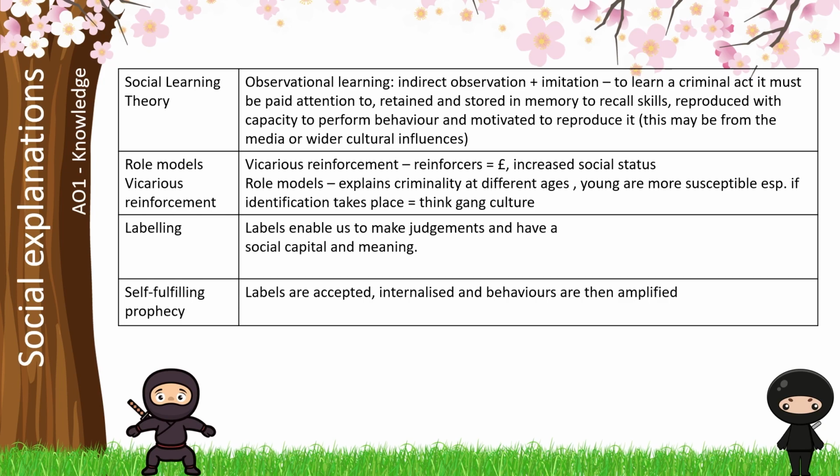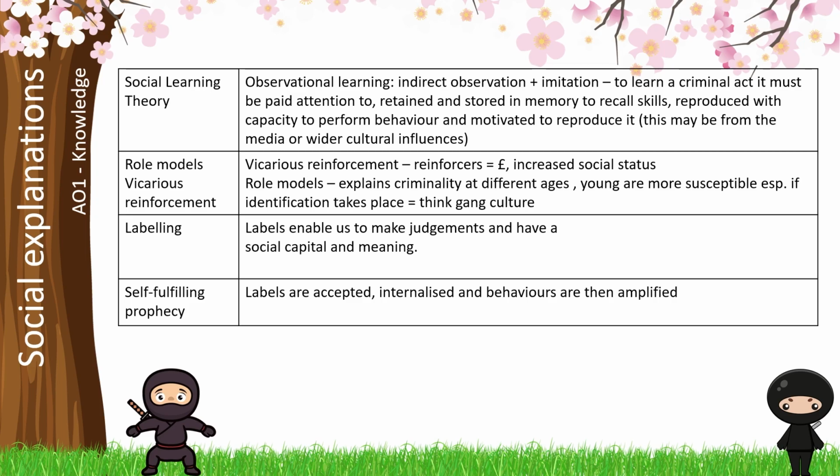Actually, when we're talking about social explanations, we're thinking about explaining the key terms in lots of different social explanations. Be careful here, because social learning theory is in learning theories in paper 1, but it's in social explanations on paper 2. We want to be making direct links from our key terminology, attention, retention, reproduction and motivation, to criminal behaviour. We also want to be thinking about role models and vicarious reinforcement, that actually we're witnessing the secondary reinforcement of other people gaining money and social status, and that's influencing us to participate in criminal behaviour.